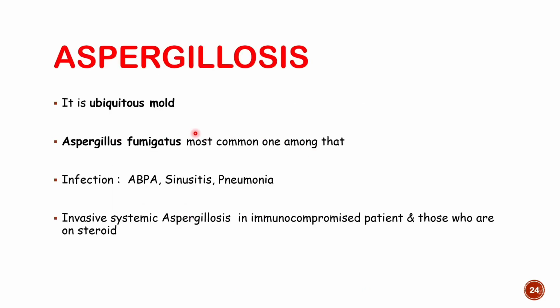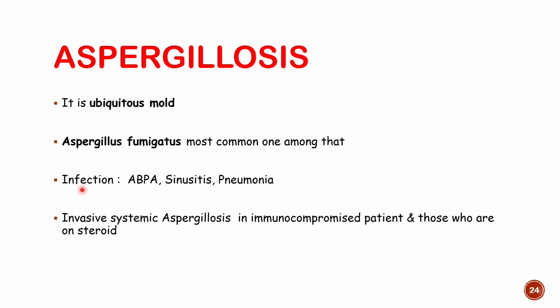Alright. Now the third infective fungus is Aspergillus. We have dealt with Candida and Cryptococcus. Now we will discuss Aspergillus fungus infection. So it's a ubiquitous mold. Mold means they will grow as filaments. They will grow as a filamentous fungus, right? And the common species infecting human beings is Aspergillus fumigatus.